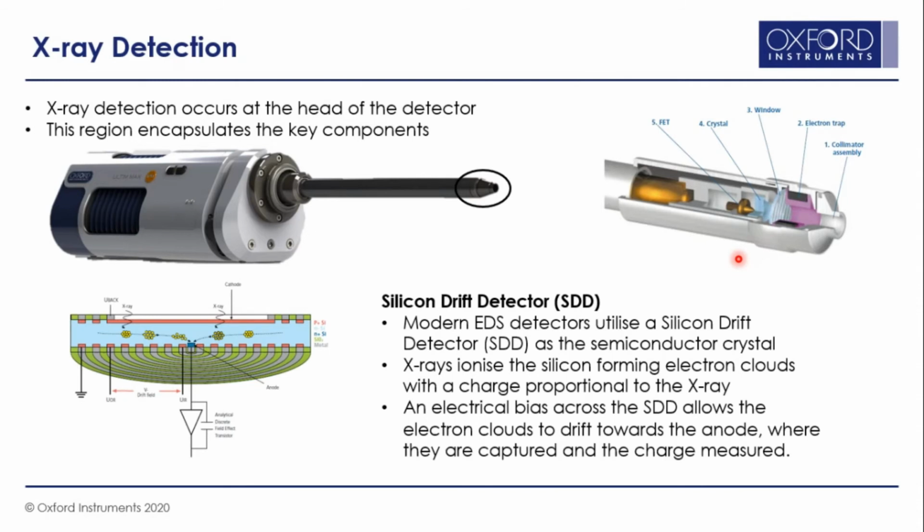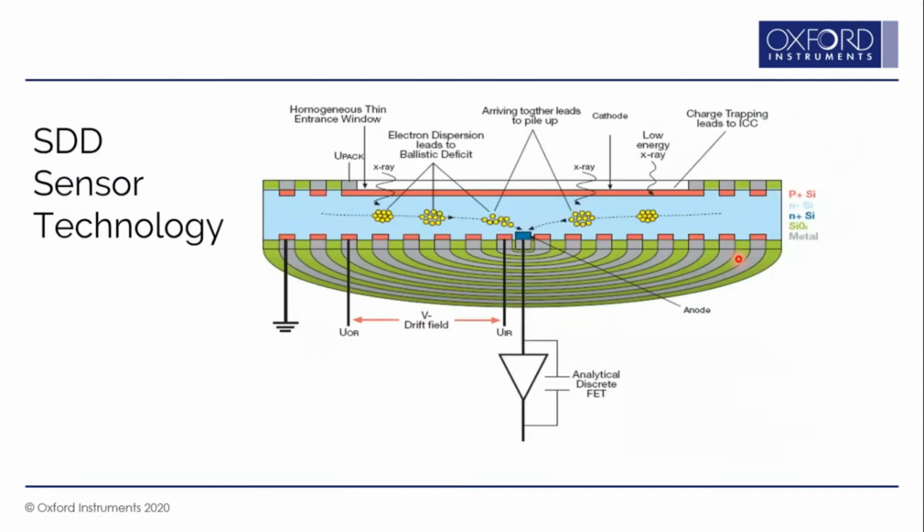Many of you would have seen the old EDS detector with a Dewar where you put the liquid nitrogen. Those detectors were Si(Li) detectors. But nowadays, the modern detectors use the silicon drift detector or SDD. Their construction is quite different compared to the old Si(Li) detectors. So let's see how the SDD detector works. There is no lithium in this SDD detector. It is just silicon, either P-type silicon or N-type silicon.